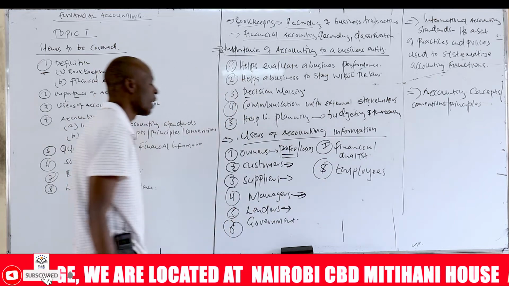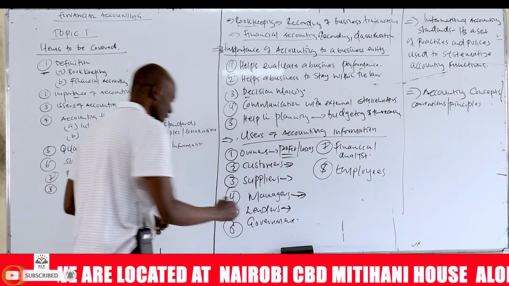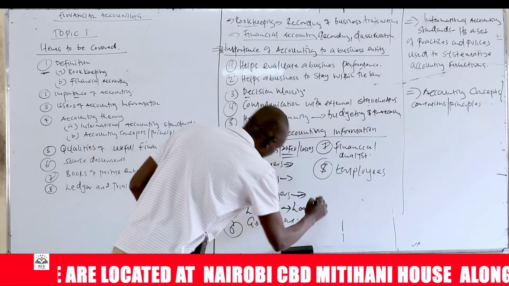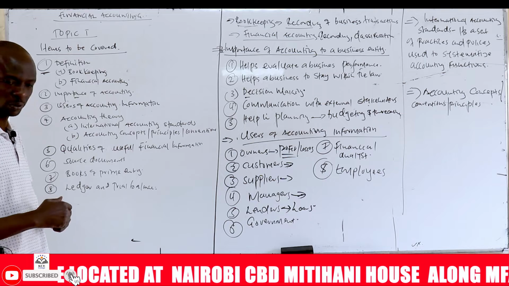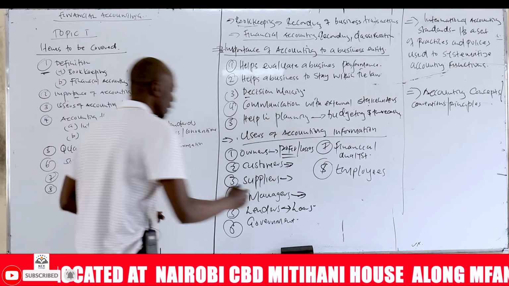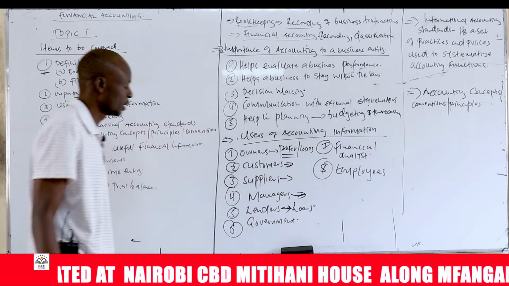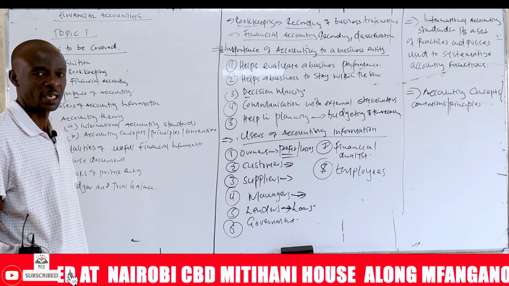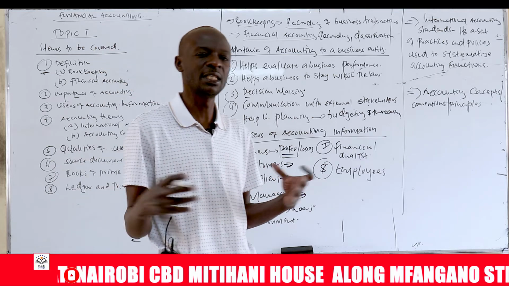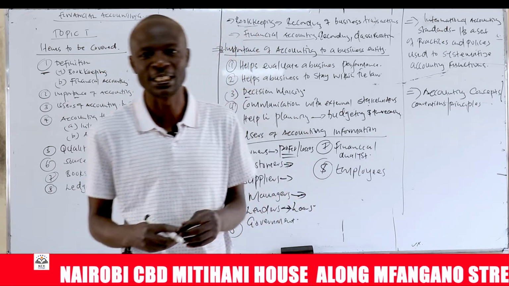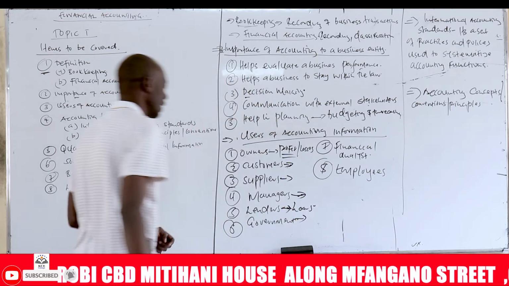Lenders are those people who provide capital in the form of loans to the business. So they provide loans and they want to know whether the business has the capacity to repay, and whether they qualify to be given loans. So lenders are banks and financial institutions that give loans to businesses, and they're interested in financial information so that they can see the strengths and the ability of that entity to repay when they lend to them.